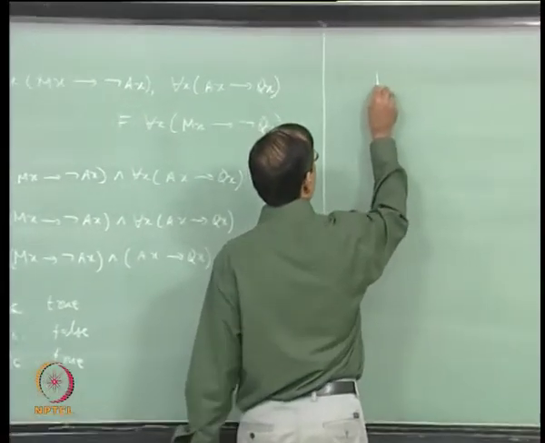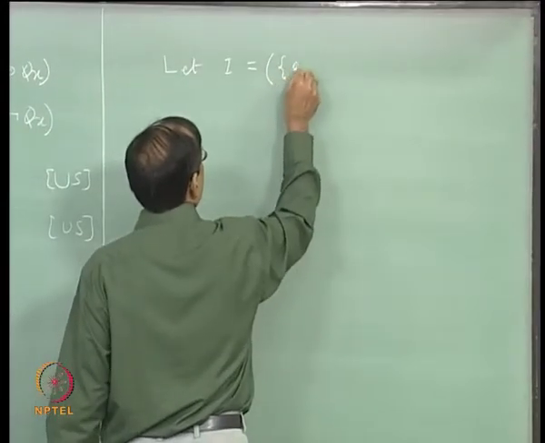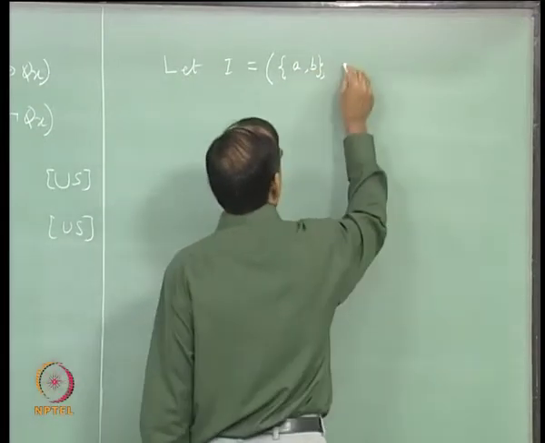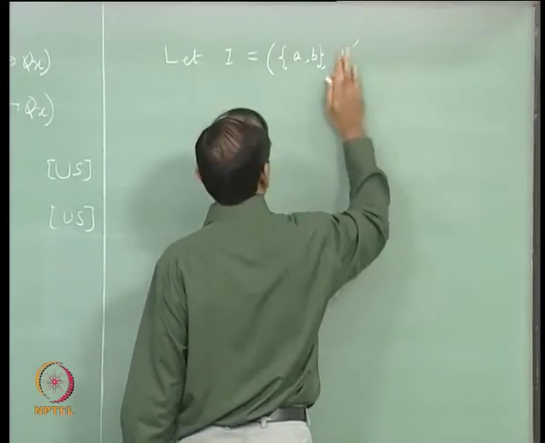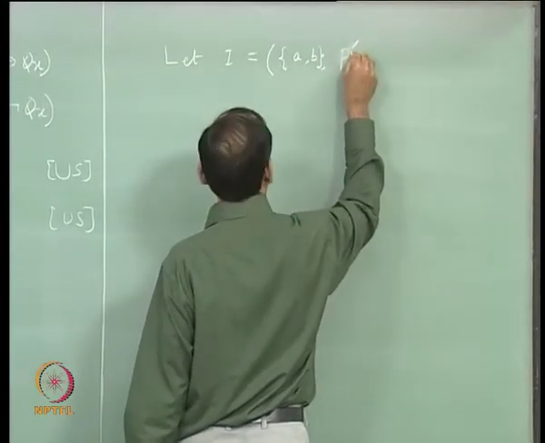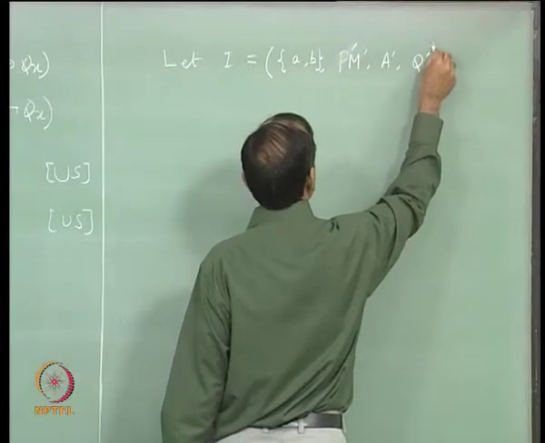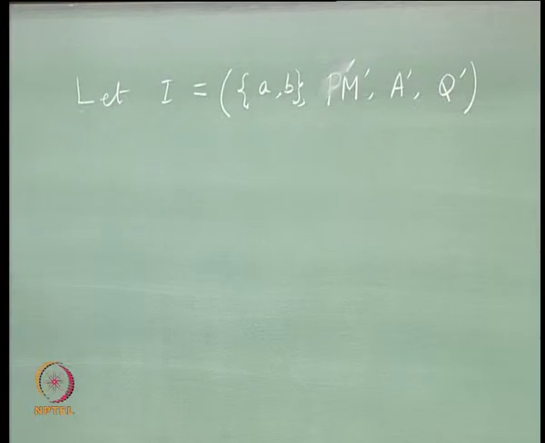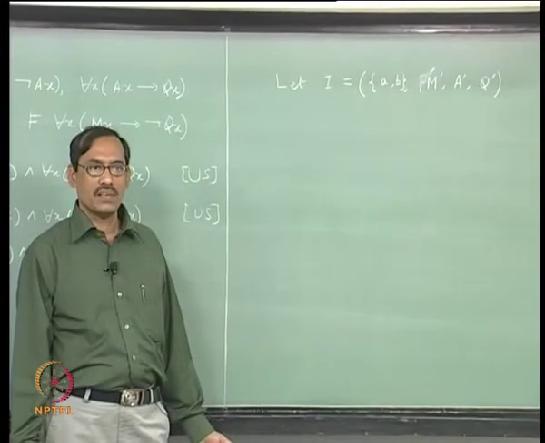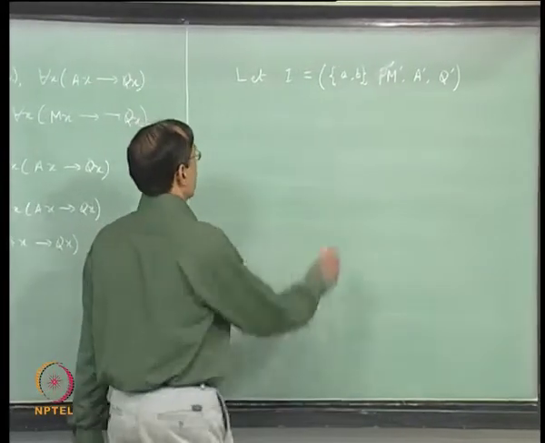So, say let I be equal to D, phi where D is {A, B}, and what is P prime, let me write P prime here, no, we want M, we want A, we want Q, all these are required. So, one interpretation is enough because all these are sentences, I do not have to go to states, there is no free variable in either the premises or the conclusion. So, I just give one interpretation, right, which will falsify it, that is all.